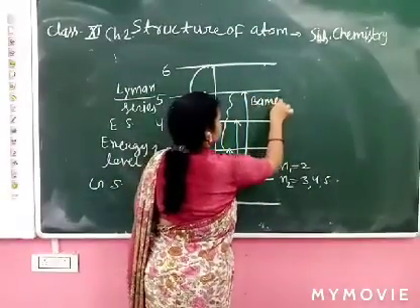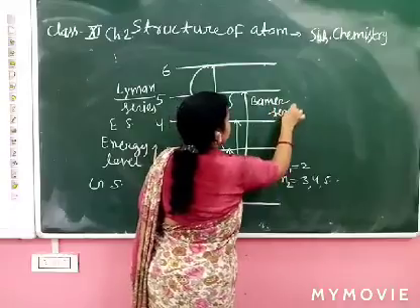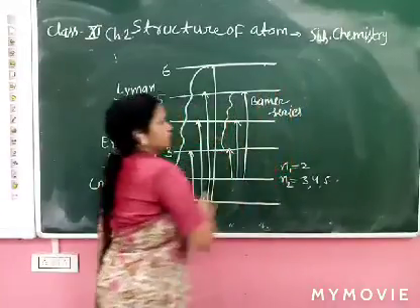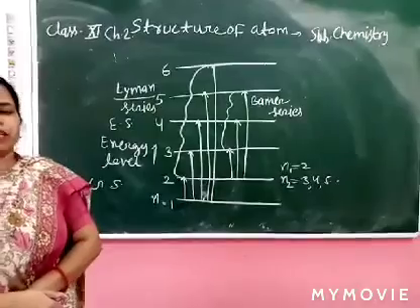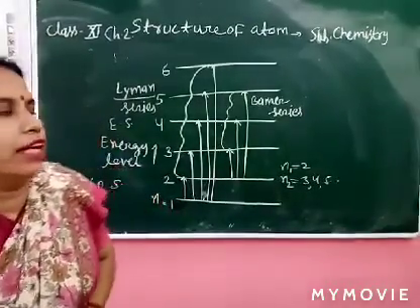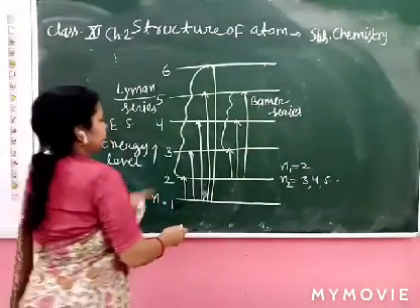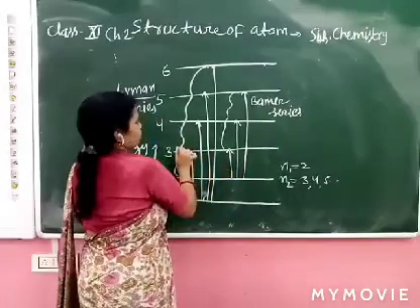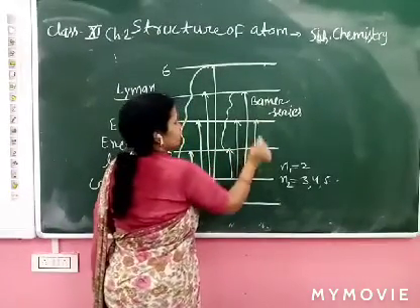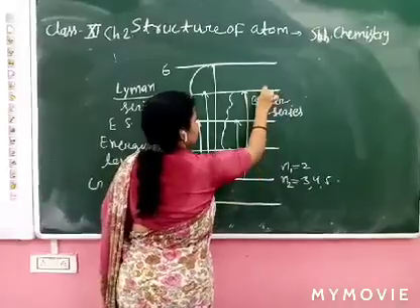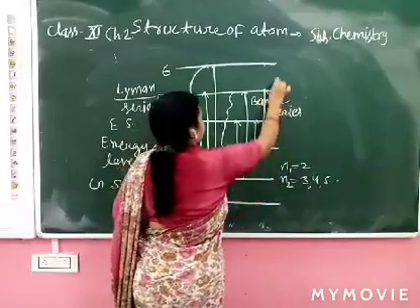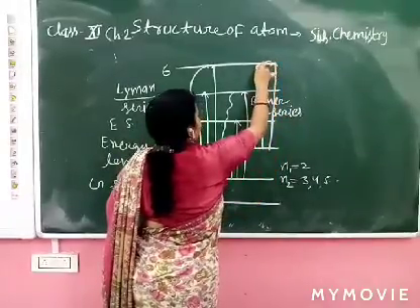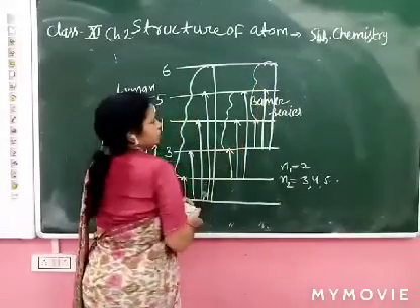Lyman-Balmer series. This is called the Balmer series. Clear, all of you? Like this, n equal to 3, electron jumps here, electron jumps like this, electron jumps like this. What is this series called?